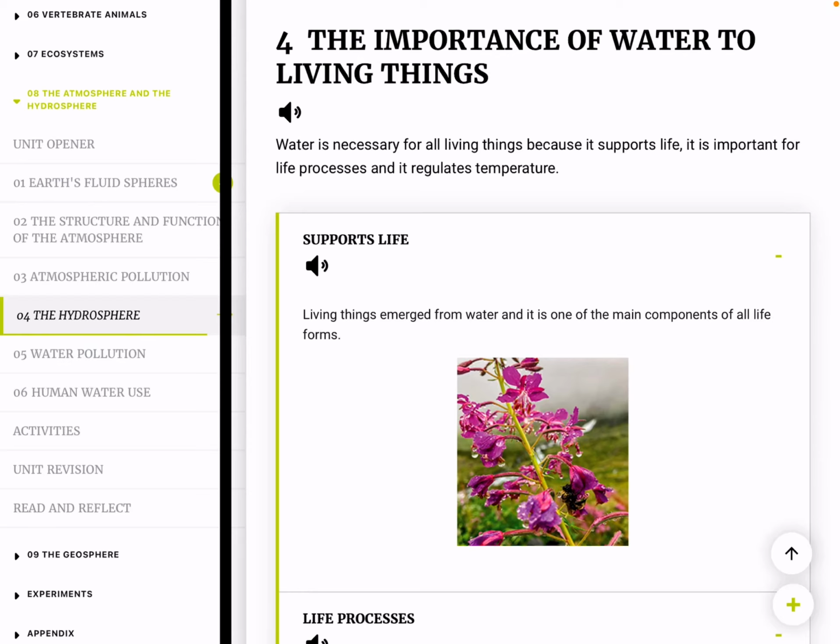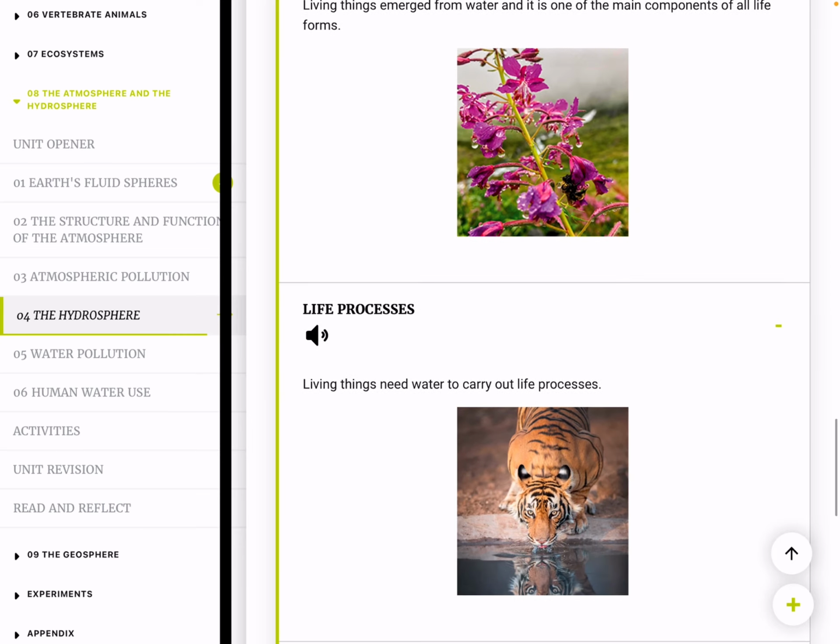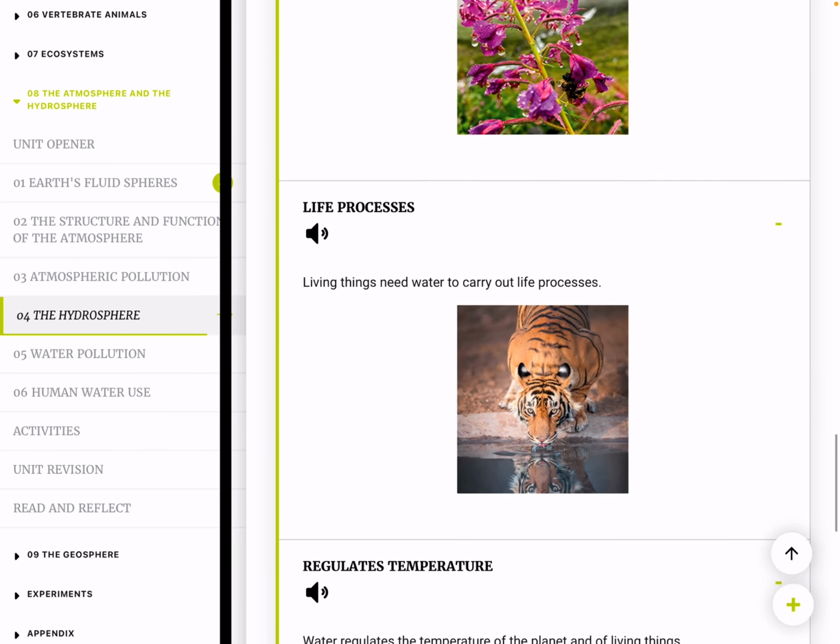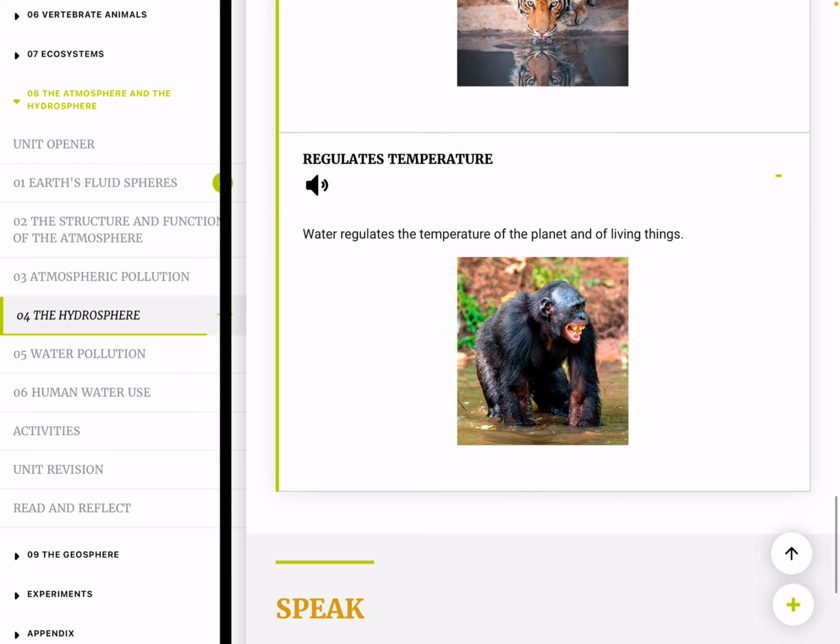The properties of water make it an essential element for the development of life. Water is the major component of living things, and some properties of water are fundamental for living things to support life, for life processes, and to regulate temperature. Let's start with the last one.